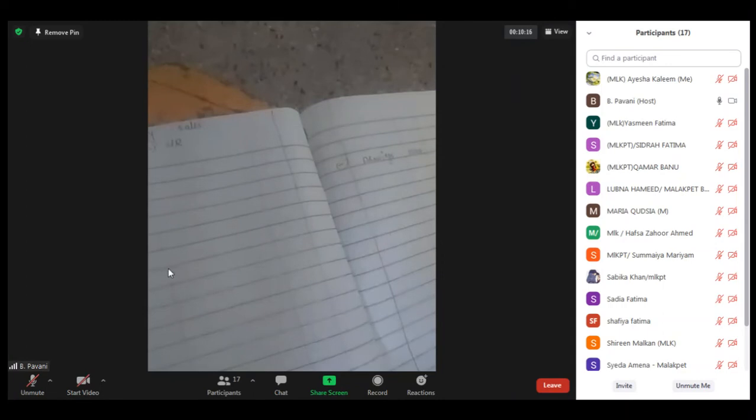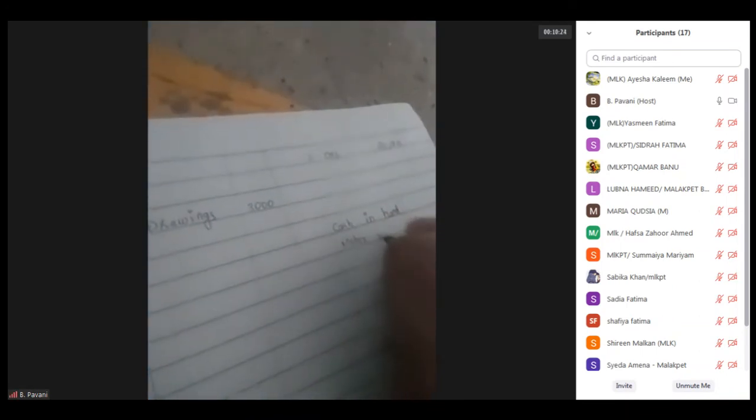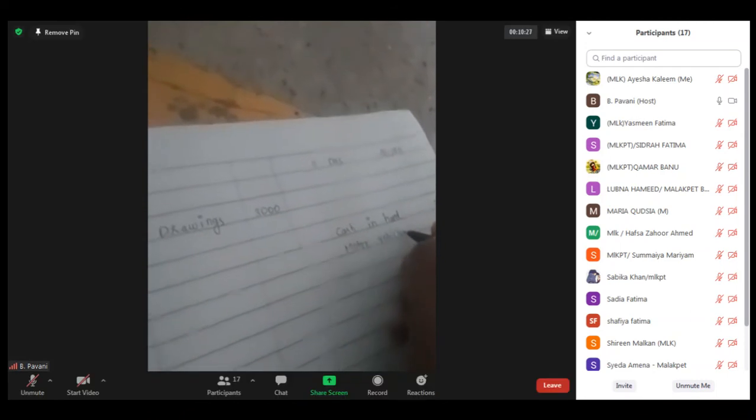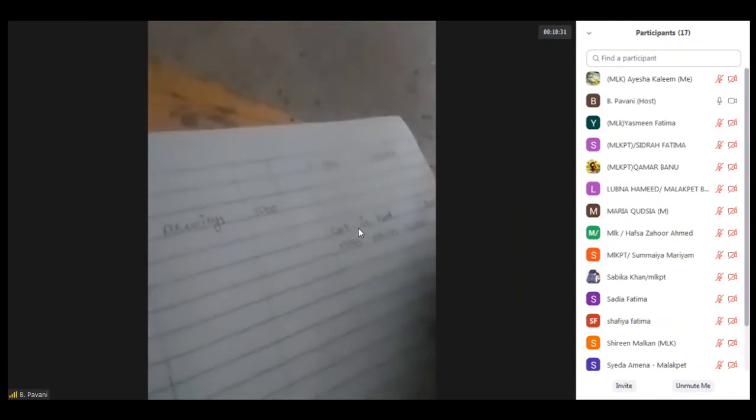Write the amount here, that is 6,389. The next is motor vehicles. Motor vehicles is an asset. So on the asset side I'm writing it as motor vehicles. For motor vehicles also there is an adjustment, that's why I'm writing the amount in the inner column as 10,000.